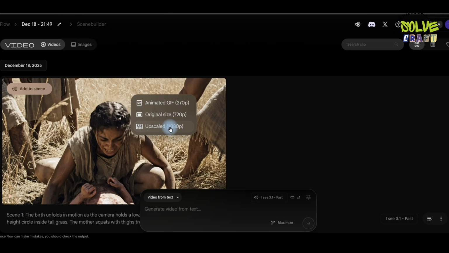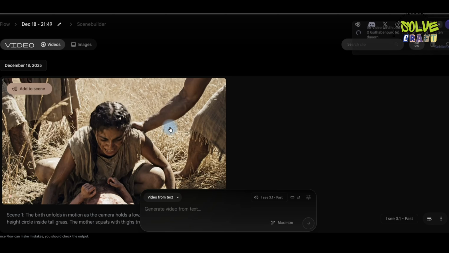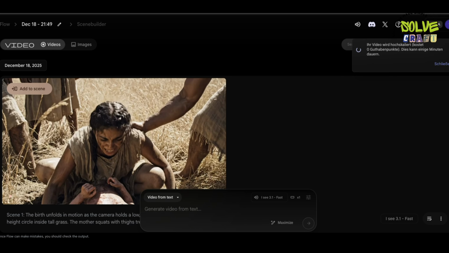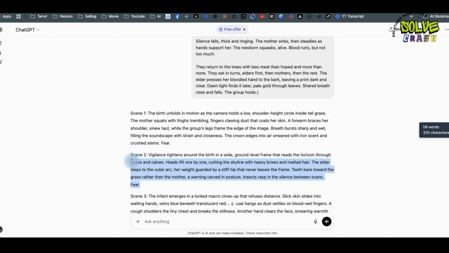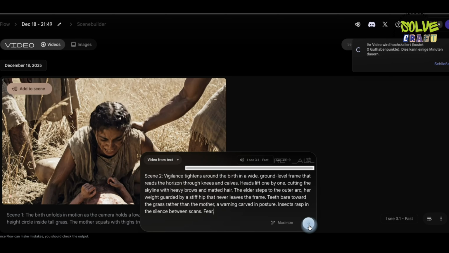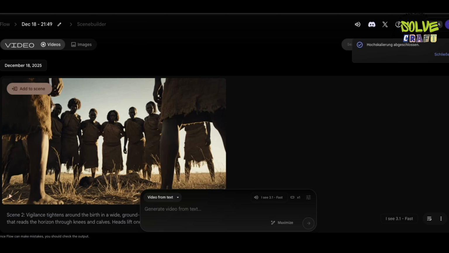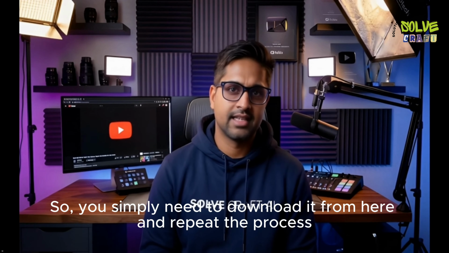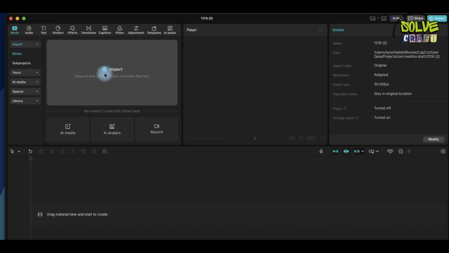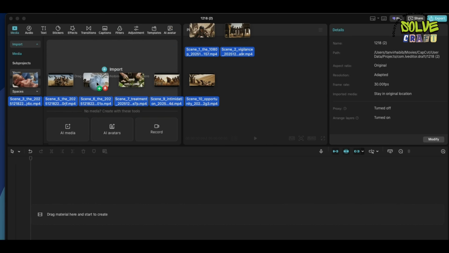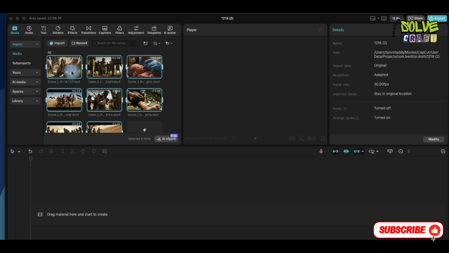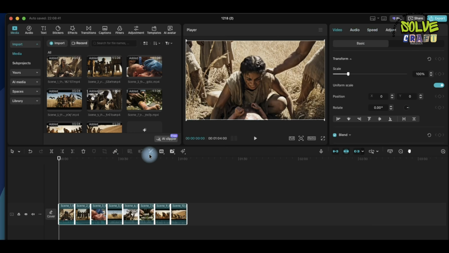You simply need to go to Downloads, and you can see that there's a 1080p upscale option if you click on it. Your video is currently in 720p. After upscaling it from here, it will become 1080p. Its quality will be much better. So you simply need to download it from here and repeat the process. Copy the second part of the scene and paste it here and generate it that way. So your video will load, and after that your video will be ready.